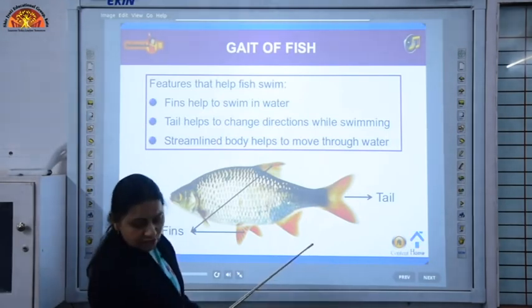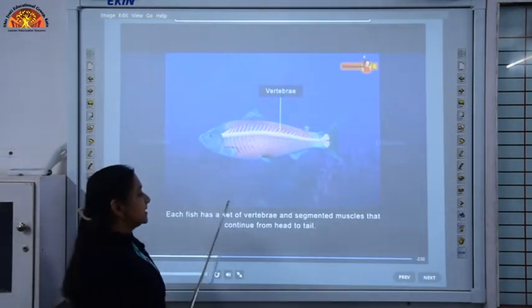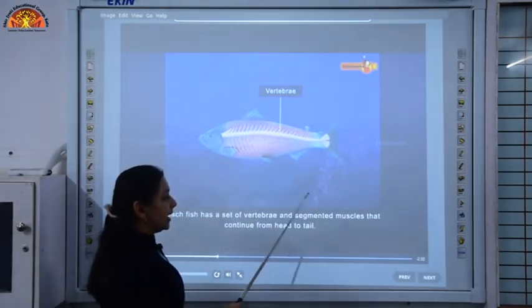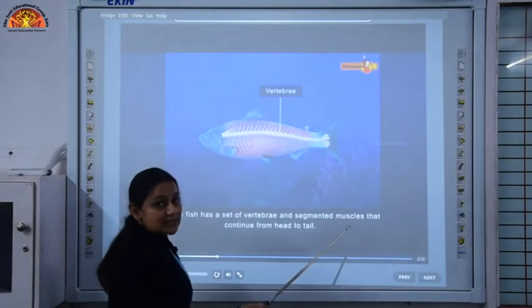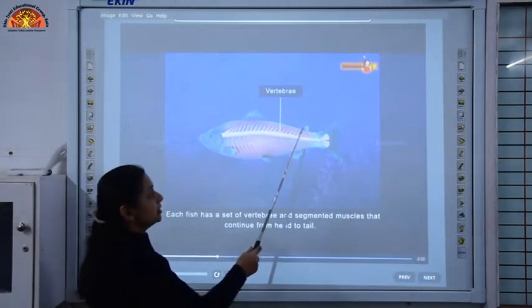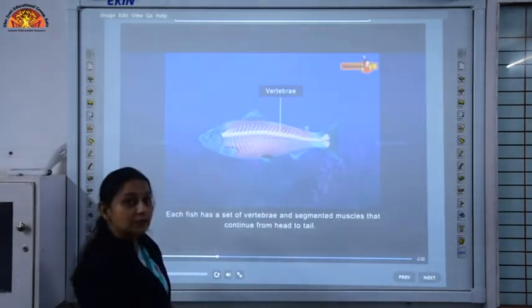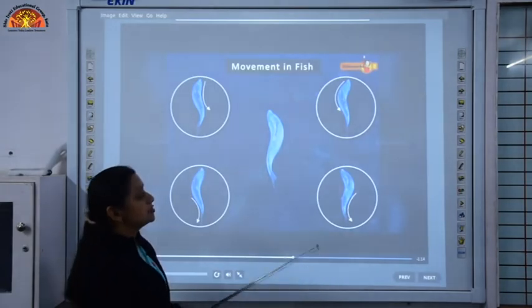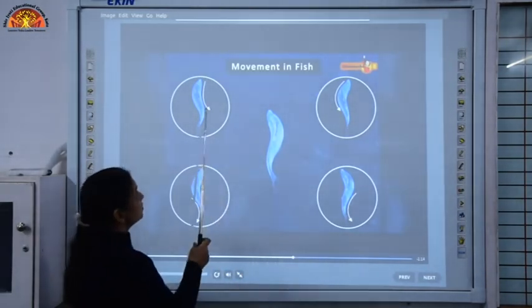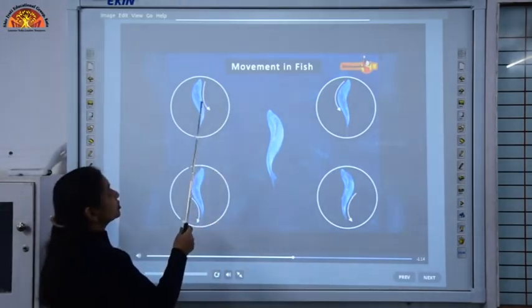And how is the fish able to move forward? Each fish has a set of vertebrae and segments, and muscles are present there which continue from the head to the tail. How these vertebrae or the muscles help the body to move forward, we are going to see with the help of these pictures. Let us understand how fish moves.